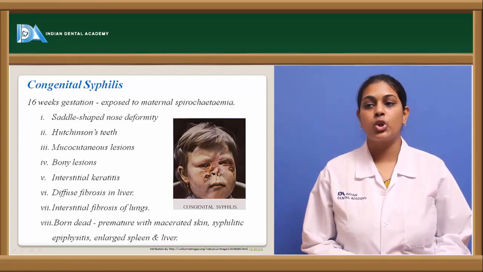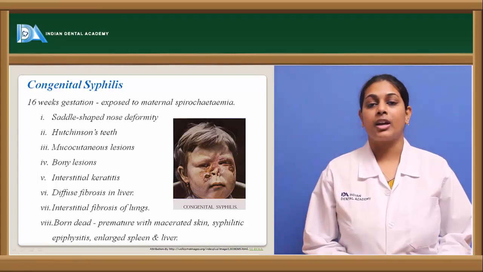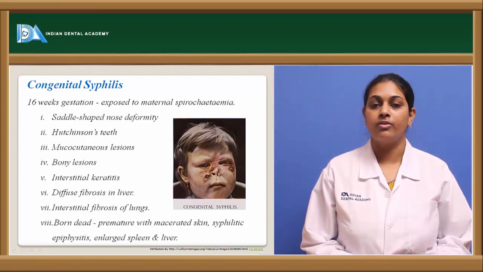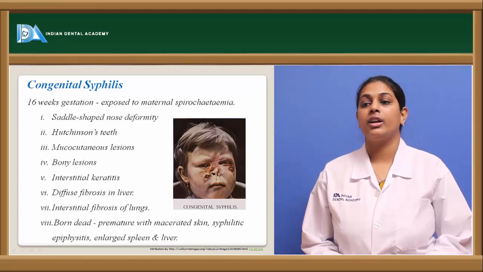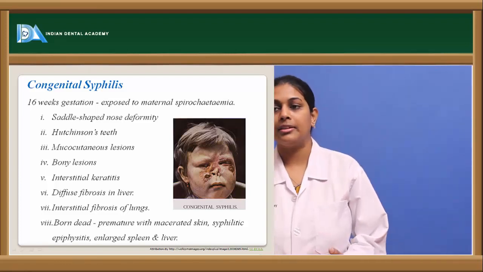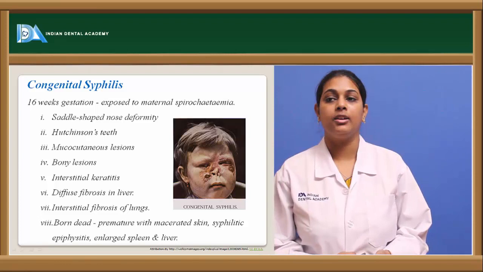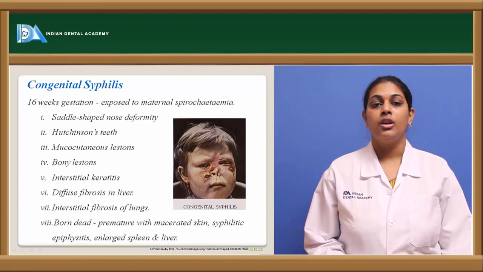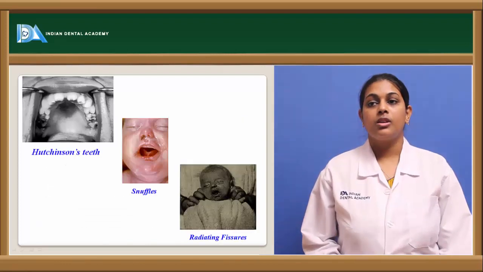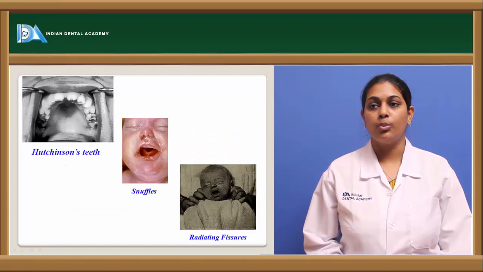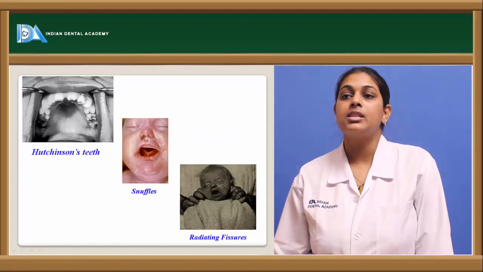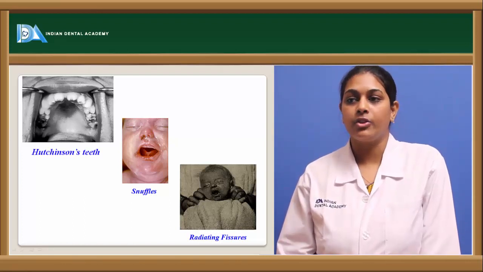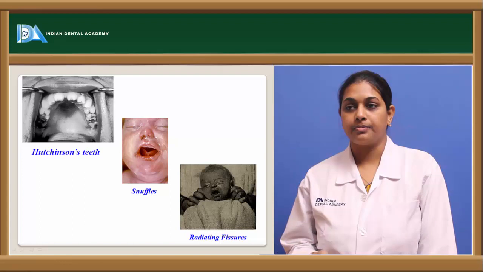We see that there is prematurity with macerated skin, and syphilitic epiphysitis, that is inflammation of the developing long flat bones. This is known as syphilitic epiphysitis. Other than that, we see enlargement of the spleen and liver. So these are the clinical features observed in a congenital syphilis condition. There's a picture showing Hutchinson's teeth with notching of the central incisors, which are widely spaced. And next come the snuffles and the radiating fissures in congenital conditions.